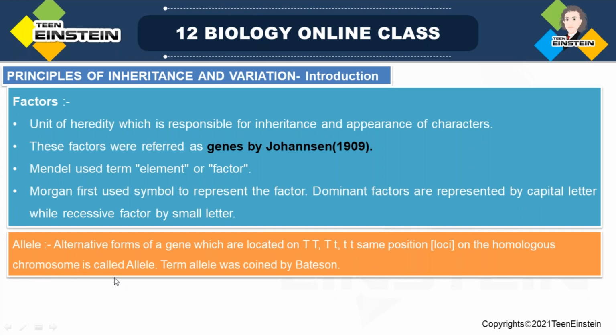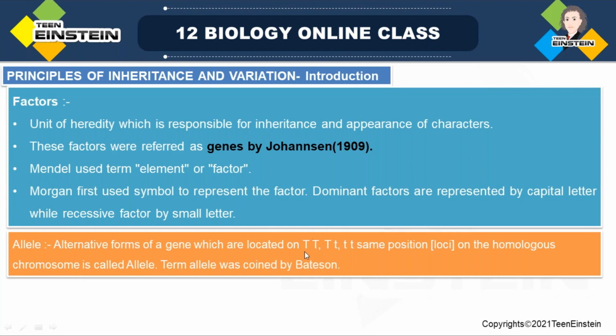Alleles mean different forms of the same gene. One will be dominant, expressive, and one will be hiding. The hiding form of that particular gene is called the recessive gene, and the expressing form of that gene is called the dominant gene.